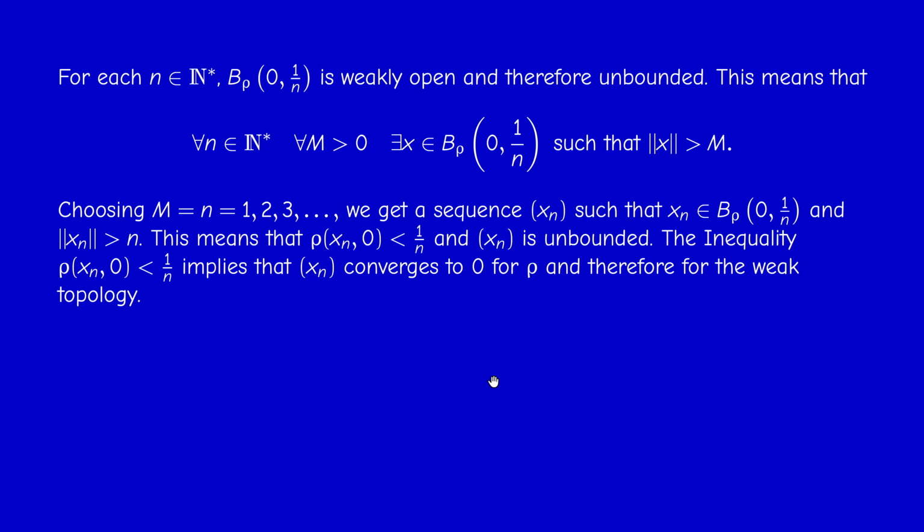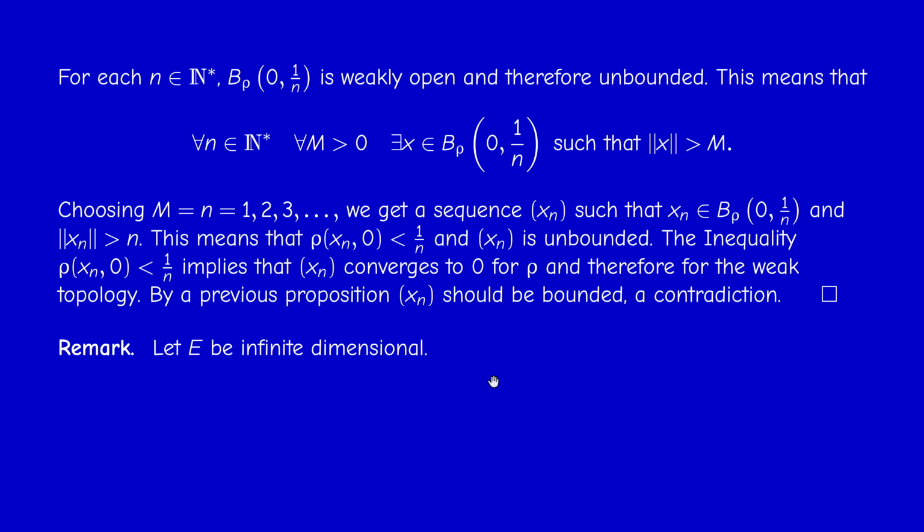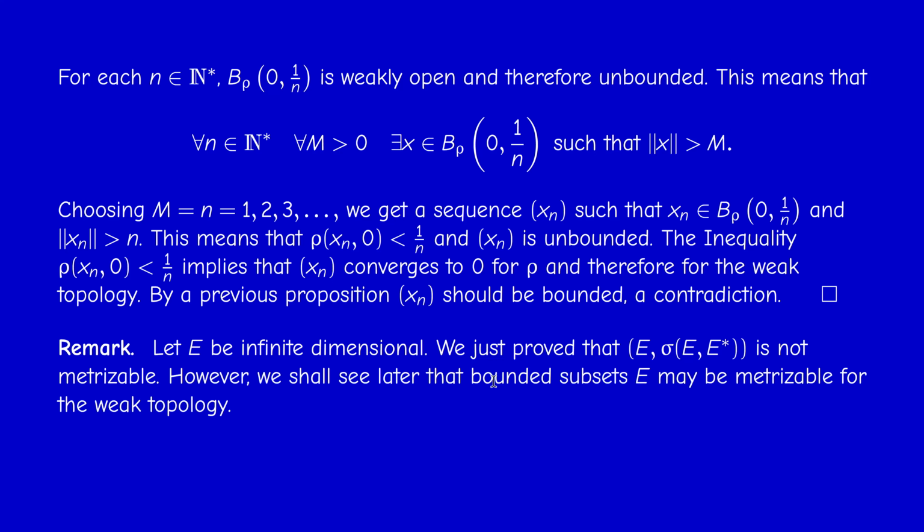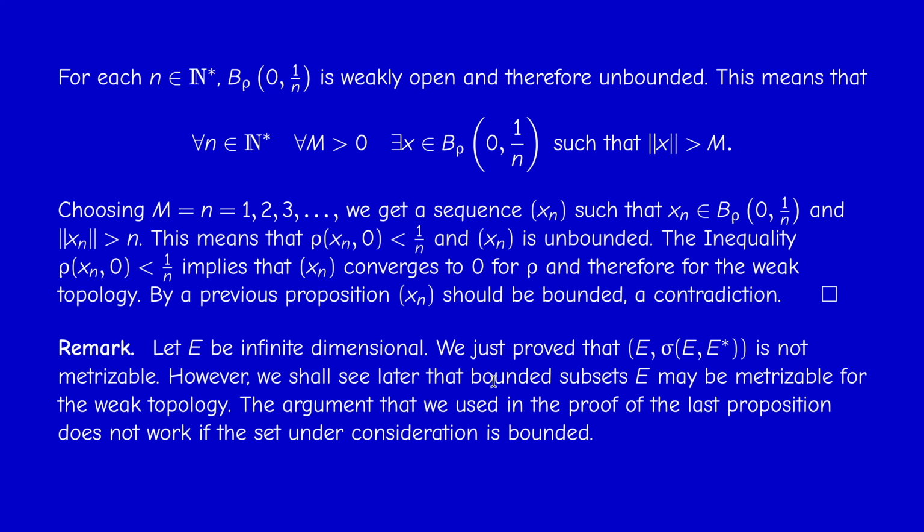So therefore, in infinite dimensions, the weak topology is not metrizable, although it's Hausdorff. So this is a natural example of a Hausdorff topology which is not metrizable. Okay, so a final remark: although the whole space with the weak topology is not metrizable, if we restrict the weak topology to a bounded subset of E, then it's sometimes possible, and this is what we shall deal with later, that a bounded subset of E, equipped with the weak topology, is metrizable. So don't confuse these two.